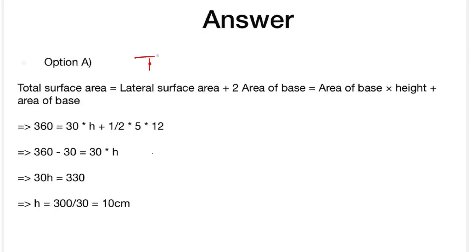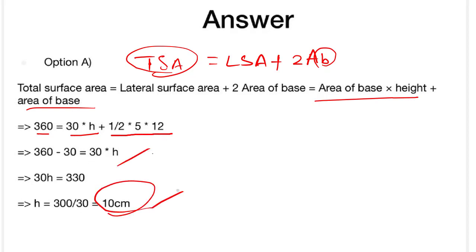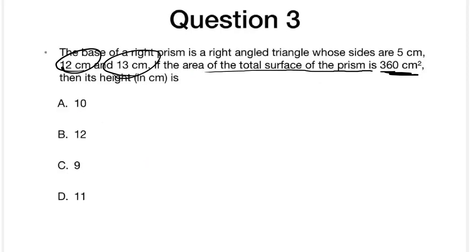Total surface area is equal to lateral surface area plus 2 times the area of base. So we can write this as perimeter of base into height plus 2 area of base. The total surface area is 360, and the area of base is half into 5 into 12. So we'll get the answer as 10 centimeters. So the answer is going to be 10 centimeters.